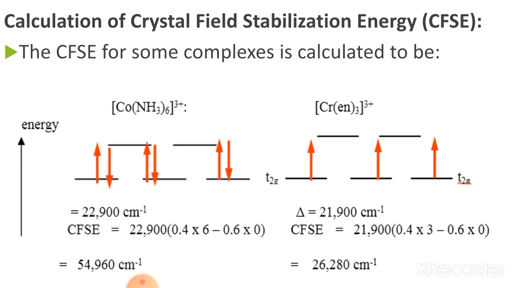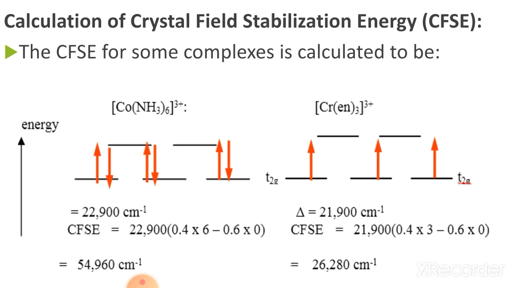So now here the wavenumber is given, that is 22,900 centimeter inverse. This is the value of delta, so we can calculate the CFSE. This is equal to 22,900, this is the value of delta, and now in bracket 0.4 into 6, 6 is the number of electrons in the t2g orbitals, minus 0.6 into 0.